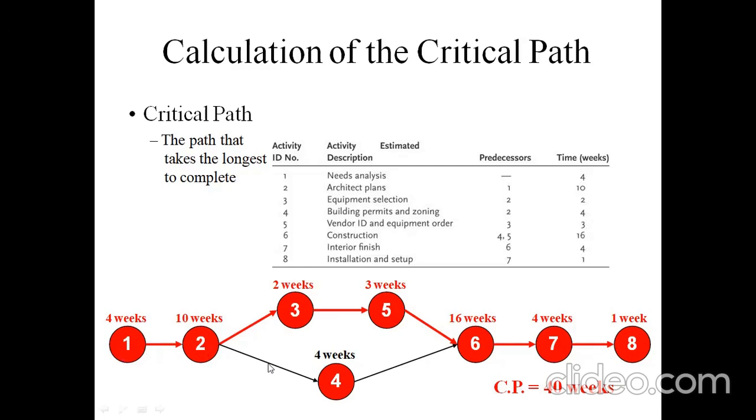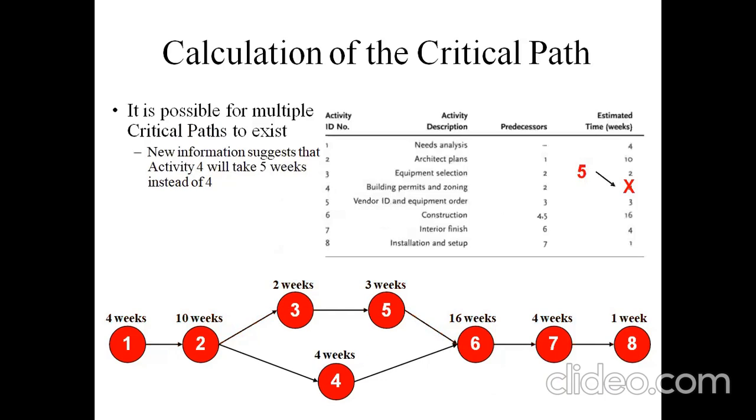So in this path, we can observe 39 weeks. The duration for completing the project from activity 1 to activity 8 takes about 40 weeks. So the longest duration we have attained in these two paths is for 1, 2, 3, 5, 6, 7, 8. So the critical path is of 40 weeks. And in this calculation of critical paths, it is possible for multiple critical paths to exist.